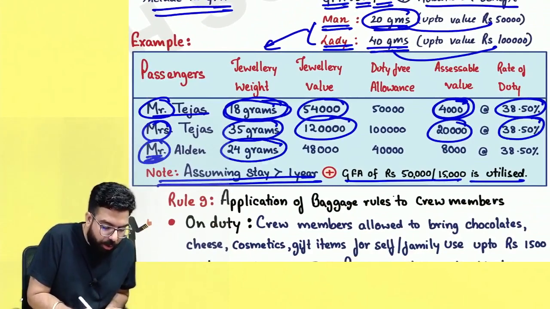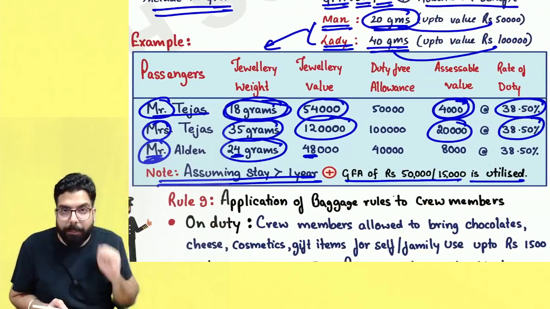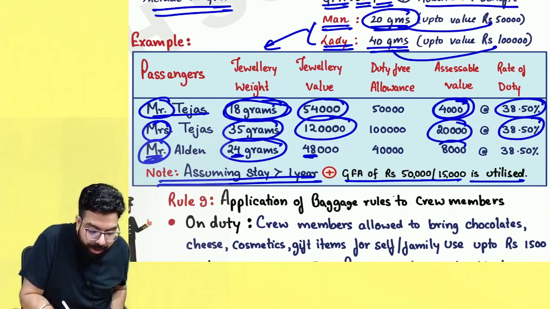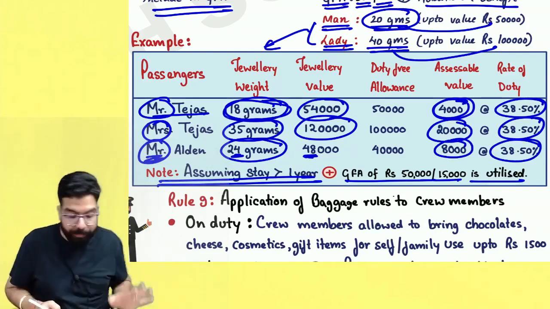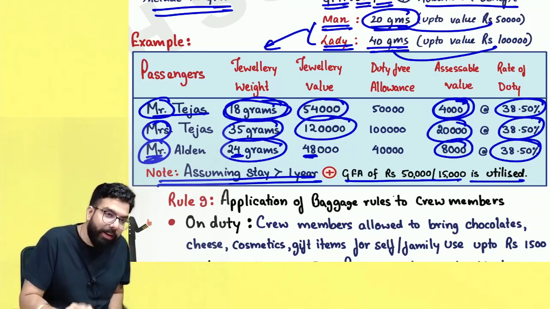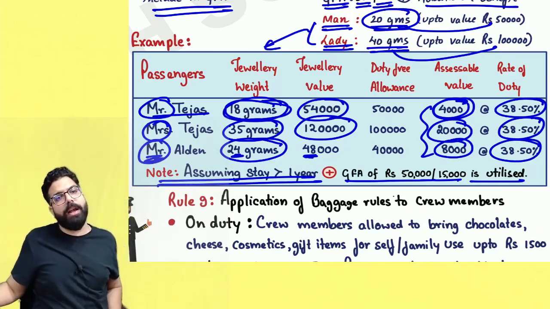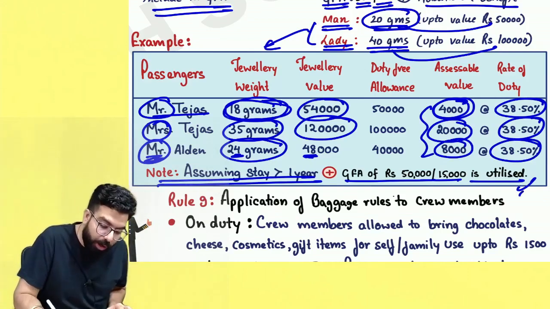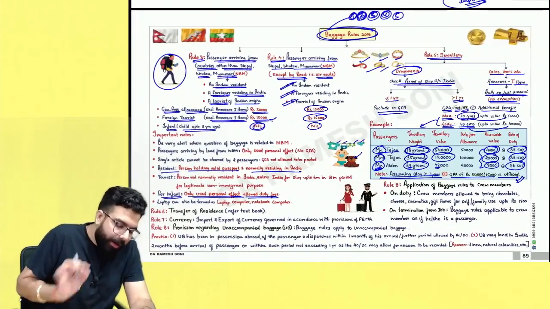Mr. Elden has 24 grams. For 24 grams the value is 48,000, which means per gram it is 2,000 rupees. 4 grams exceeded, 4 grams into 2,000 rupees, so 8,000 rupees, and 38.50% duty has to be paid. Remember, if these people had their general free allowance, then they could have cleared this within the general free allowance and not paid duty. But here I have told you the general free allowance is deemed to be utilized. Done, sir. Point is clear.